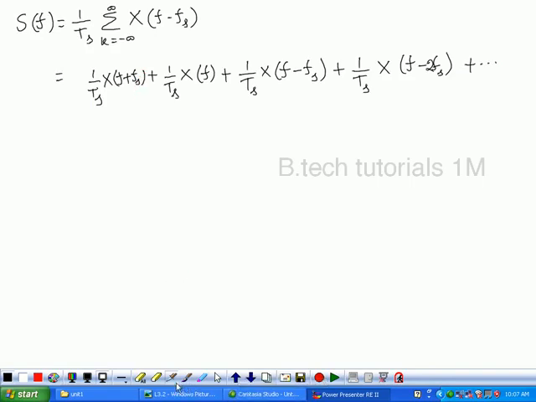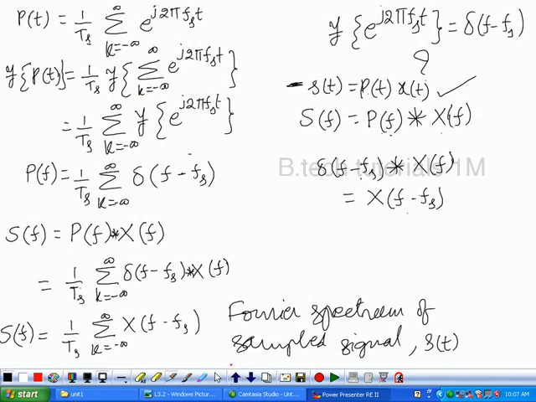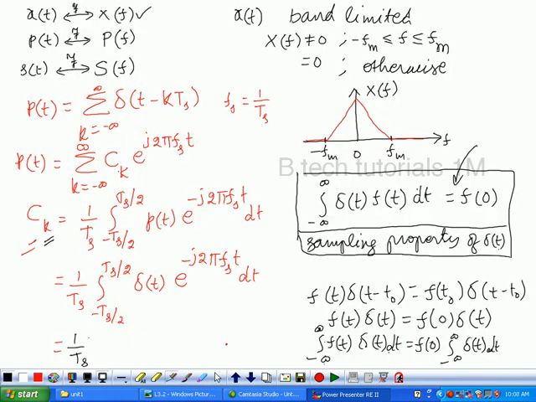Actually here I think we forgot the k. Is it? K must be there. Here we forgot k value.